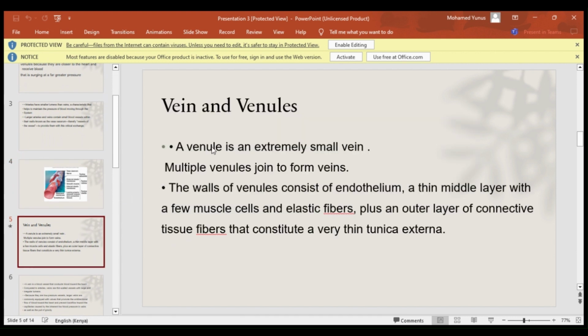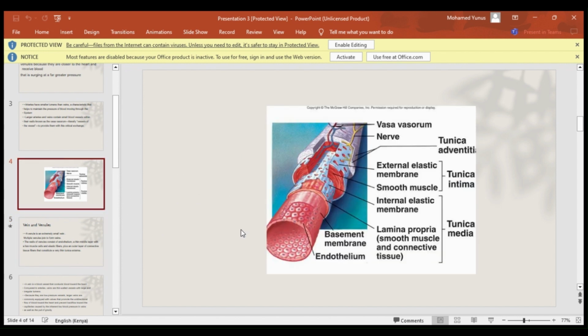Now let's talk about the veins and the venules. A venule is an extremely small vein. Several extremely small veins, the venules, come together to form a vein. The walls of the venules consist of endothelium. Here's the endothelium, nicely labeled.